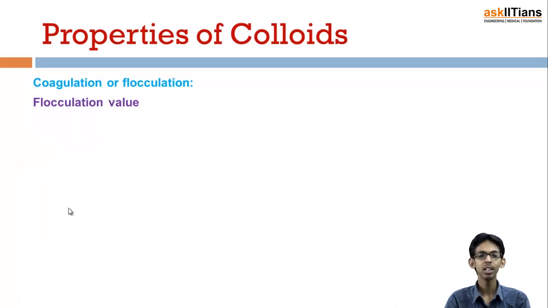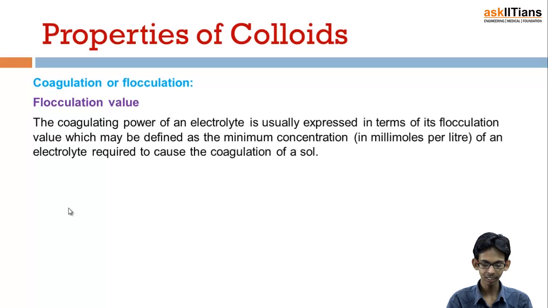Another thing is coagulating value or flocculation value. The coagulation power of an electrolyte is usually expressed in terms of its flocculation value, which may be defined as the minimum concentration in moles per liter of an electrolyte required to cause the coagulation of a sol.